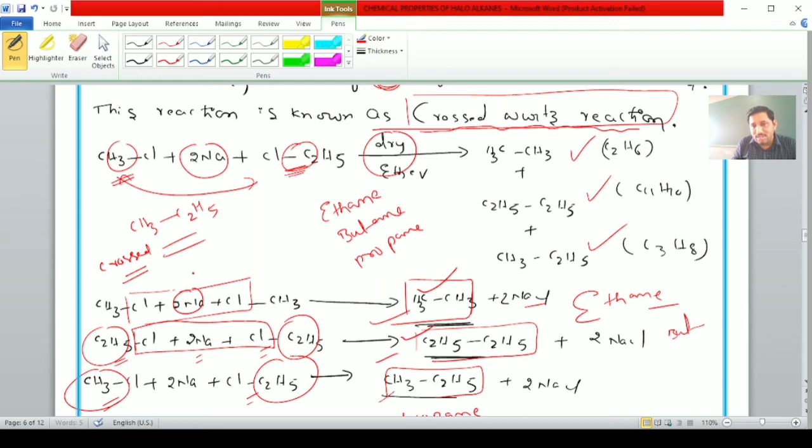In competitive examinations, they will ask a question like this, students: how many alkanes are formed in the cross Wurtz reaction? 3 different alkanes are formed in the cross Wurtz reaction. In the normal Wurtz reaction, 1 alkane is formed. In the cross Wurtz reaction, 3 different alkanes are formed.